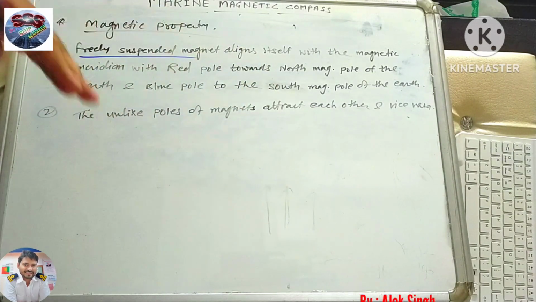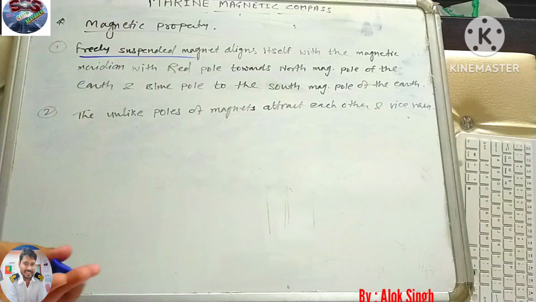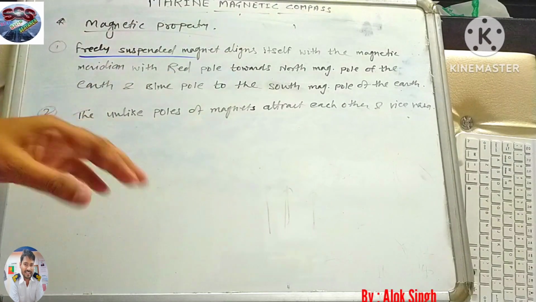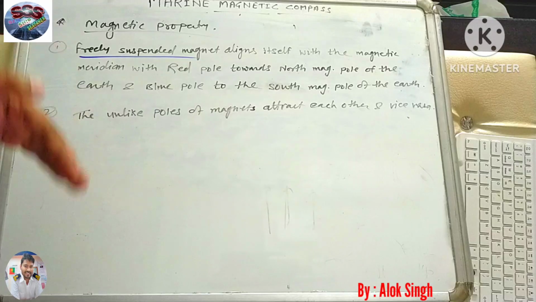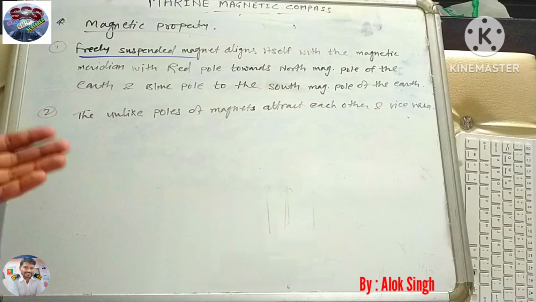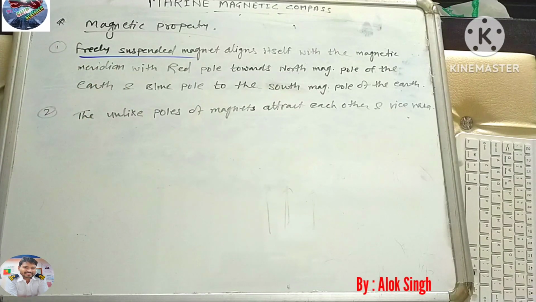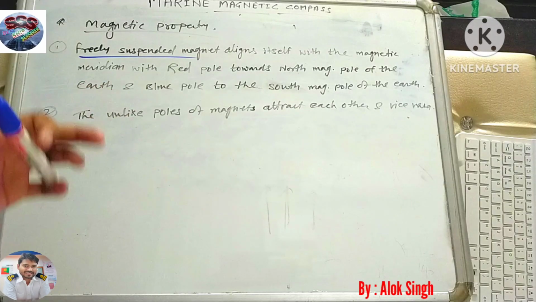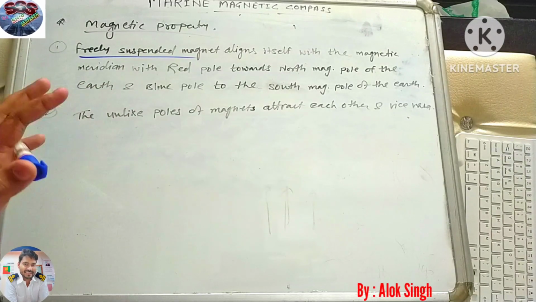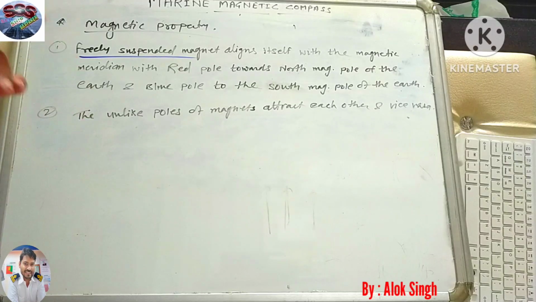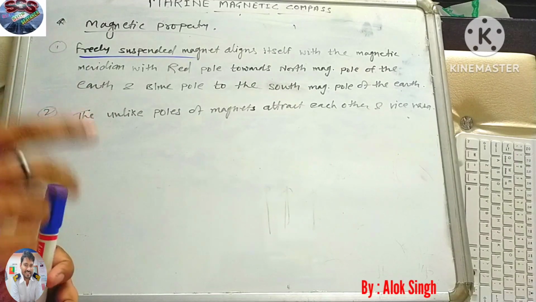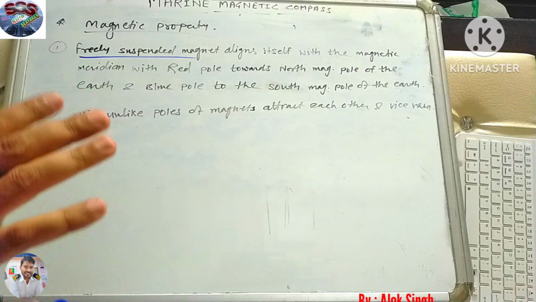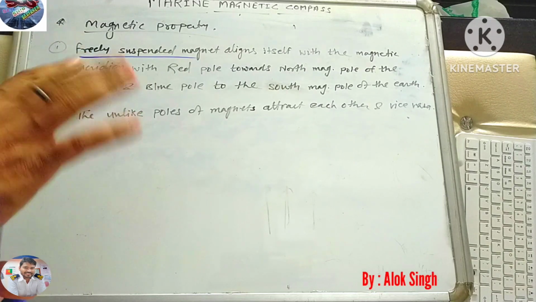The free suspended magnet, if we hang it freely, will align itself with the magnetic meridian, with the red pole towards the north magnetic pole of the earth and the blue pole toward the south magnetic pole of the earth. That's why in this topic we'll not talk about north and south, we'll just talk about red pole and blue pole, and that will be helpful. Otherwise, if you go to north and south, that will be very difficult to understand.